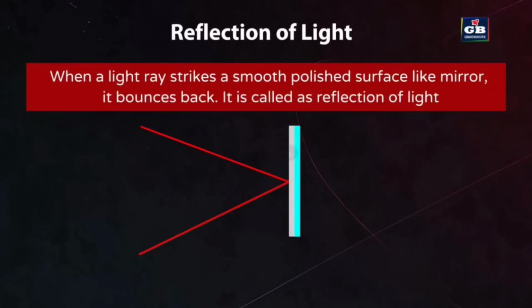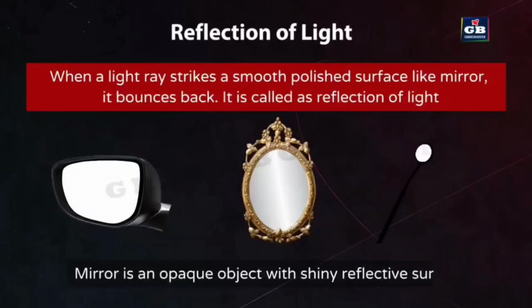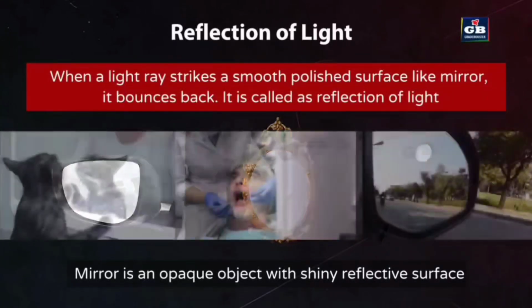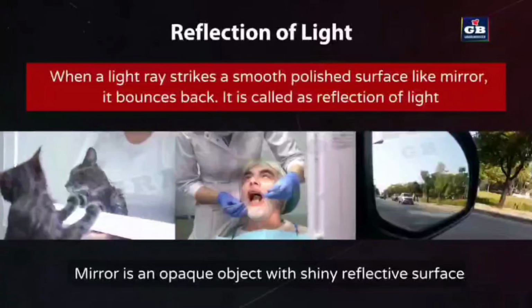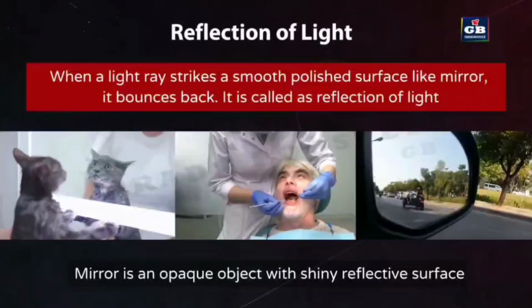We can study the reflection of light with the help of mirrors. A mirror is an opaque object with a shiny reflective surface. It is because of the reflection of light that we are able to see our images in mirrors.